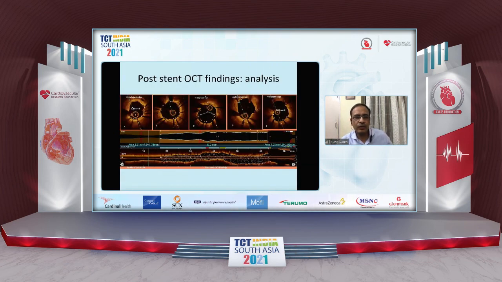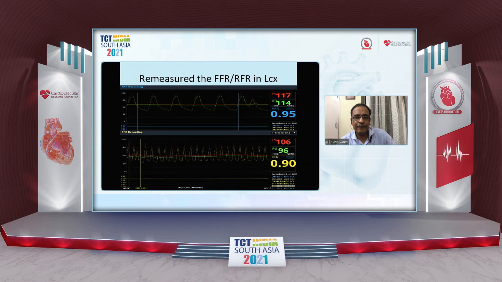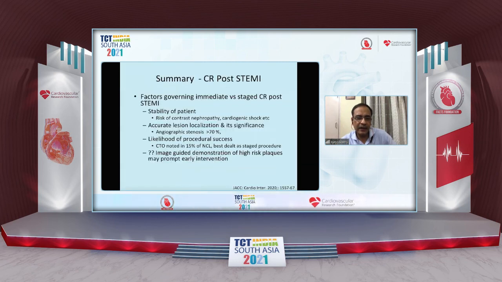So I'll just show this is what we did post-PCI. And the FFR, we repeated again in the circumflex.